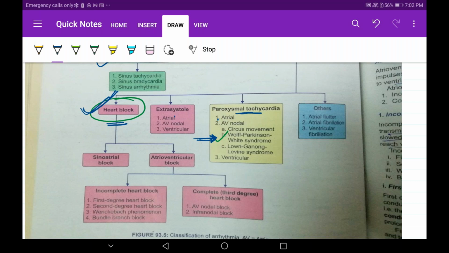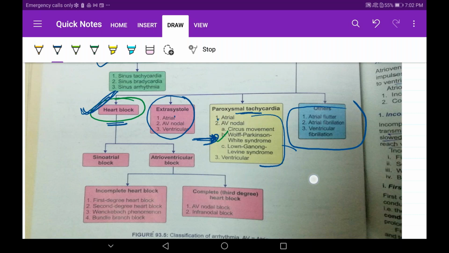The rest I will just teach as concepts. I will not teach those in detail, I will just explain them to you. If you have understood and you're taking running notes, well and good. If you have not understood, it's not a big issue. You can learn it afterwards. For now, just focus on heart blocks and Wolff-Parkinson syndrome.